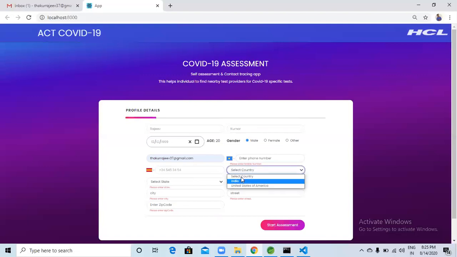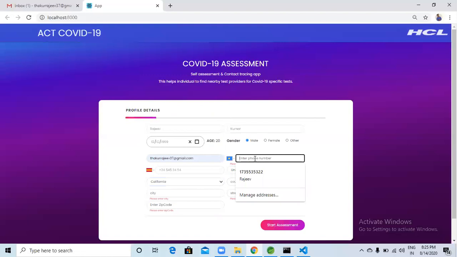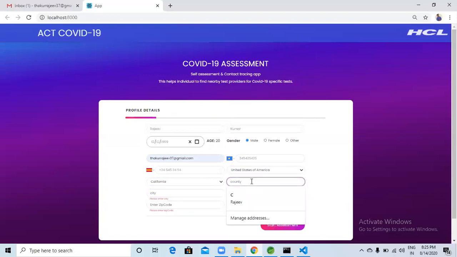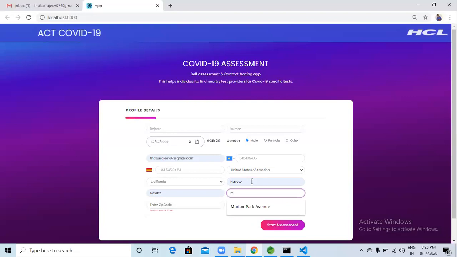As of now, we have set up 2 countries. So United States of America, State California, County Novato, City Novato, Marion Park, the zip code. With this, we will start the assessment.